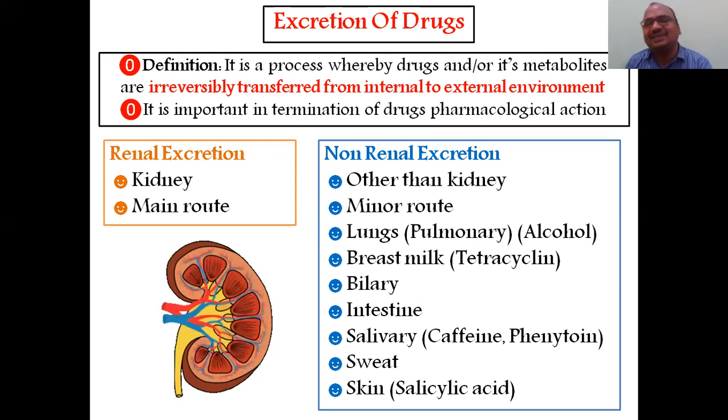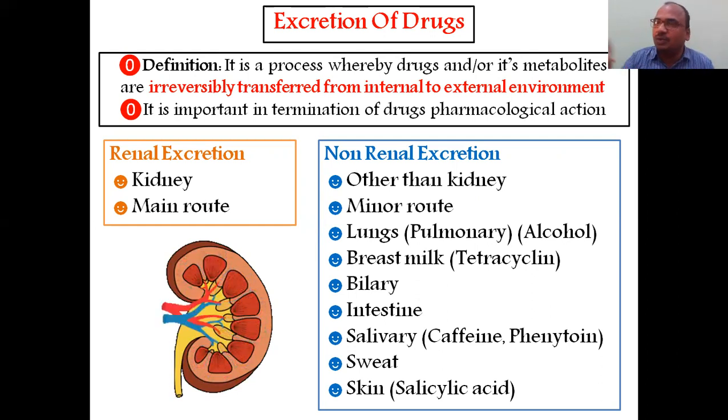An example is the lungs. This process is called pulmonary excretion. Renal excretion means through the kidney. Pulmonary excretion means through the lungs, mainly alcohol. If a person has drunk alcohol, it will be excreted through the nose and the mouth.